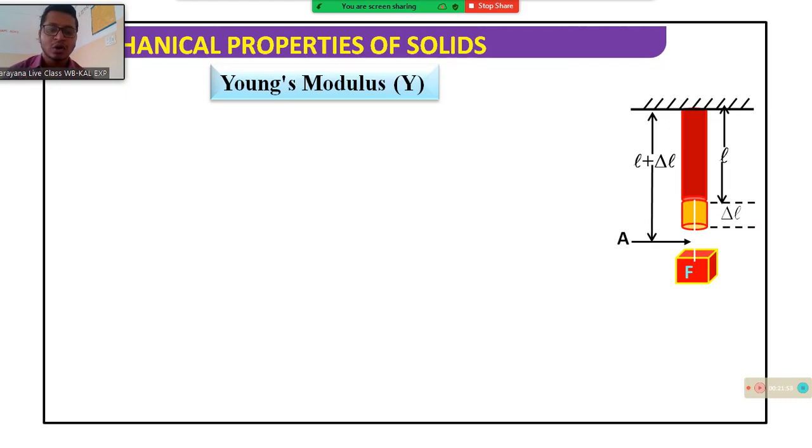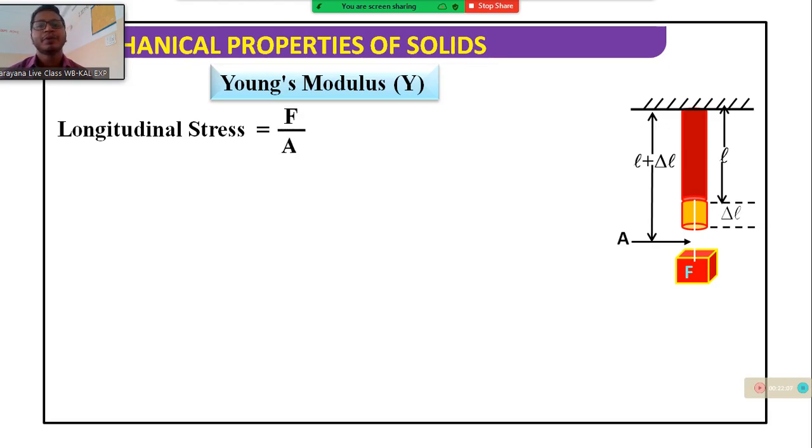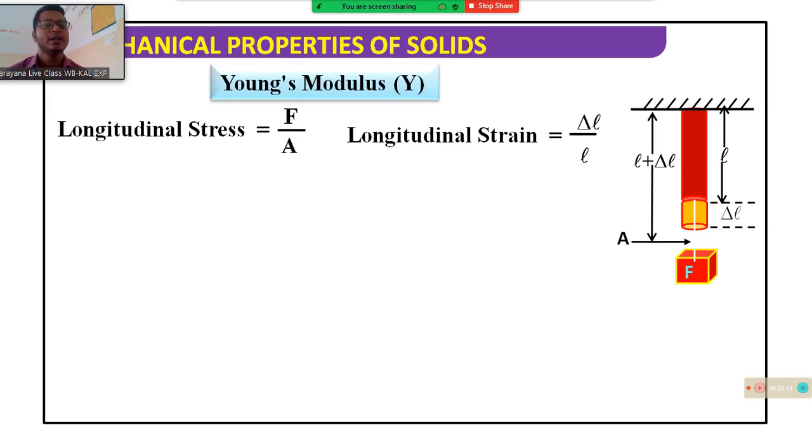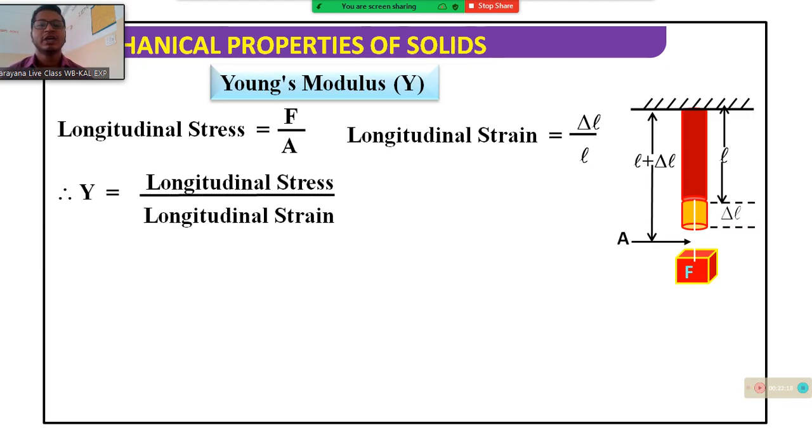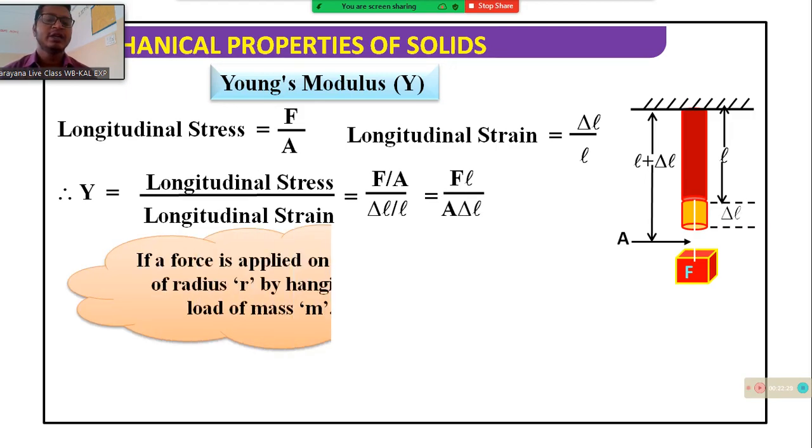The final length is L plus delta L. Longitudinal stress is F by A, and longitudinal strain is delta L by L, change of length by original length. So Y equals stress by strain, which is F by A divided by delta L by L, so Y equals F L by A delta L.